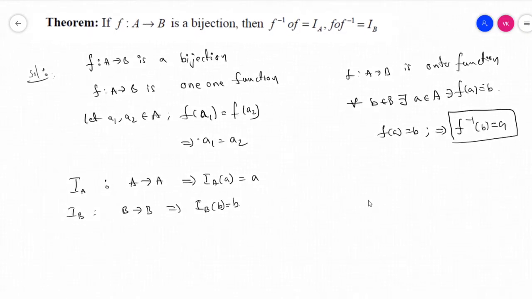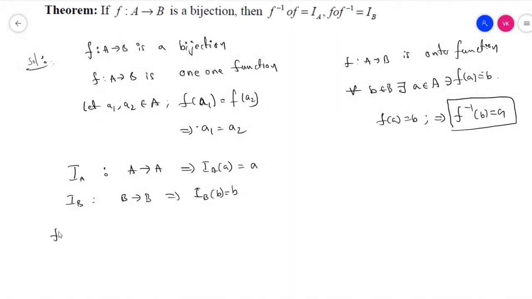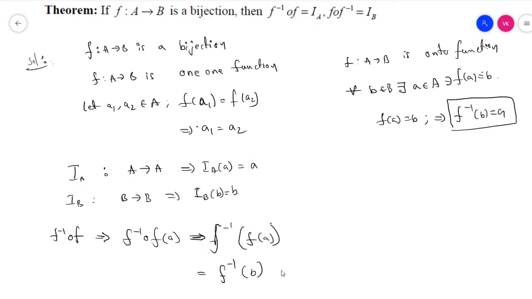So let's take f inverse circle f. We have to find the left side. First, f inverse circle f of a is equal to f inverse of f of a. Here f of a is b, but we know that f inverse of b is equal to a.